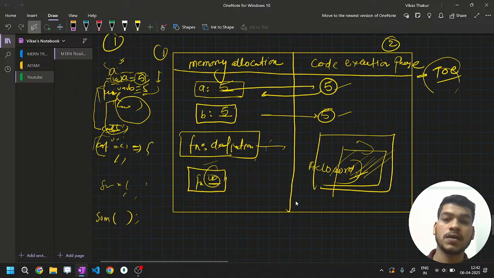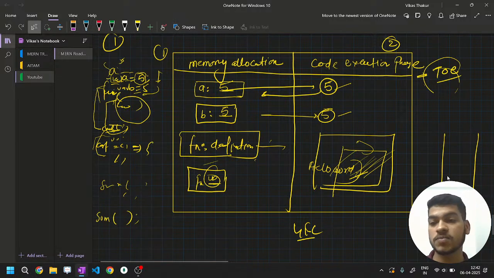So in the next class, when I run the program for you, I will show you what GEC is and how it looks in real time in the browser. So this is a call stack. For example, this is the empty call stack. When you run a program, one context will come into the call stack. This is named GEC, global execution context. So when you arrive at a function, this function execution context will be there in the call stack.